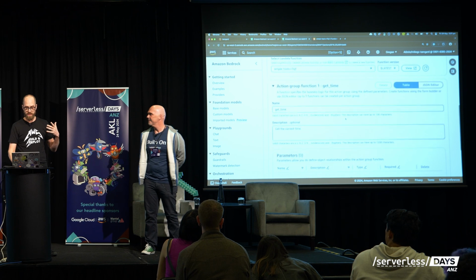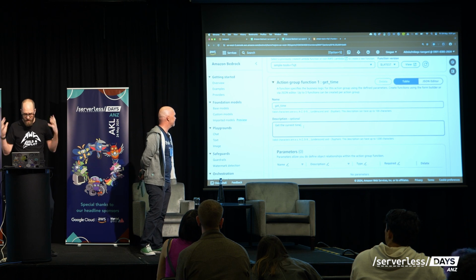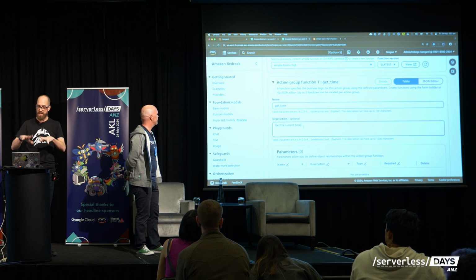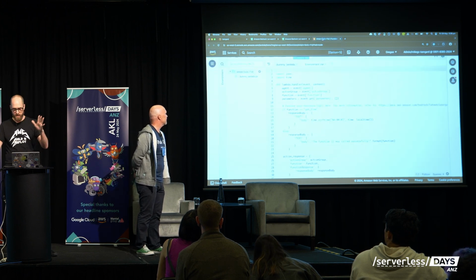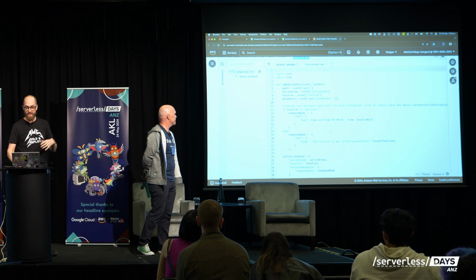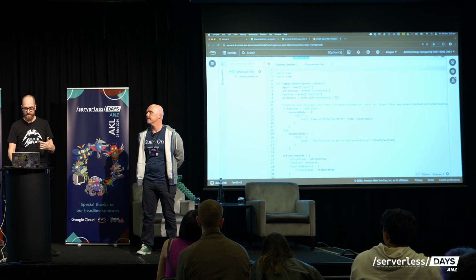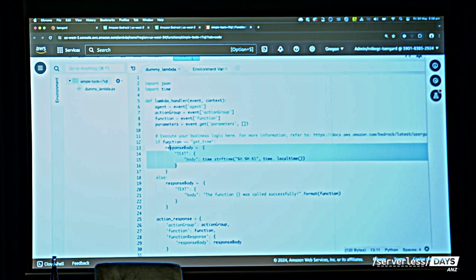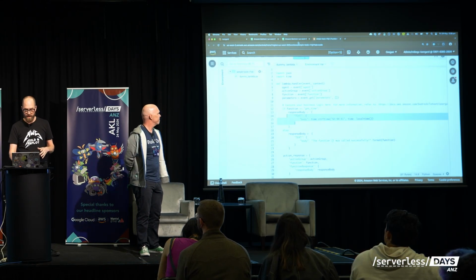Whenever this tool is called, it's going to call the Lambda function called getTime and get the time. As part of the workflow of setting up agents inside of the console, it will actually create a Lambda function for you. ClickOps, I know, but again, you can do this all by proper deployment process. This is partly the function that's created. I've extended it a bit to add the feature getTime. When the Lambda function gets called, the function is sent to it as part of the event, so if it's getTime, we can just respond with a string of the time. Super easy, simple thing. That's deployed inside of this environment.